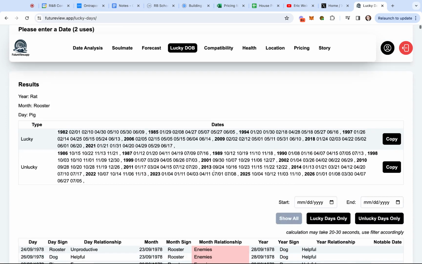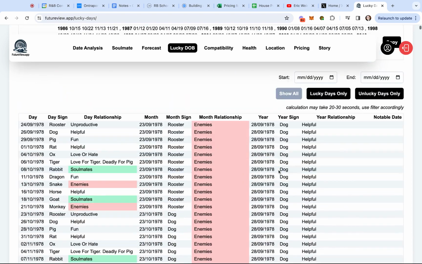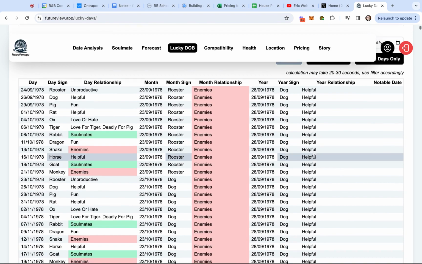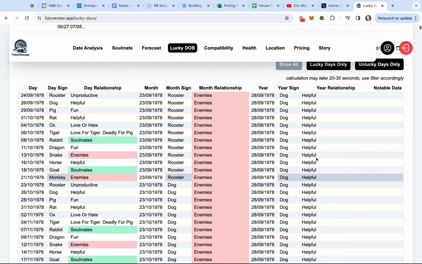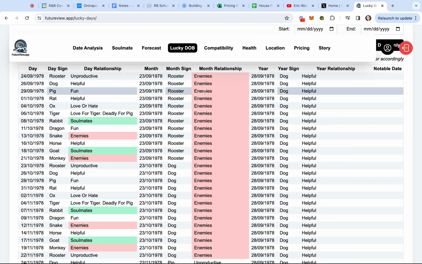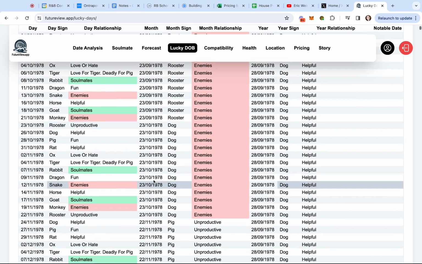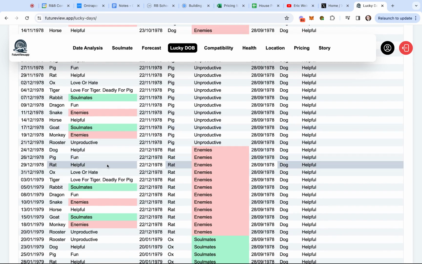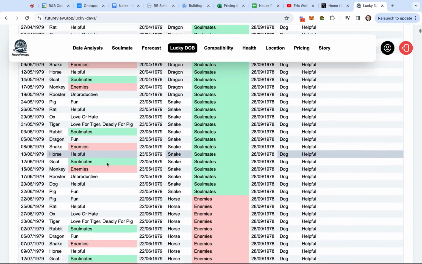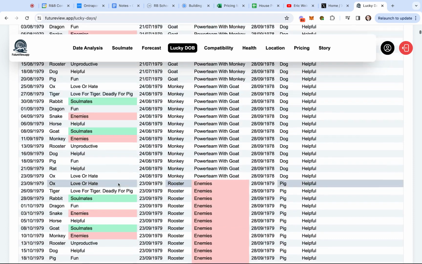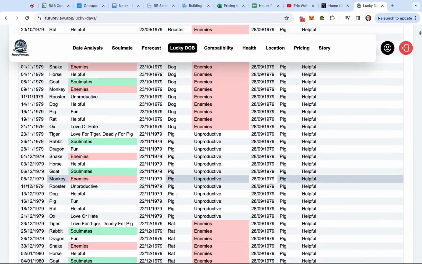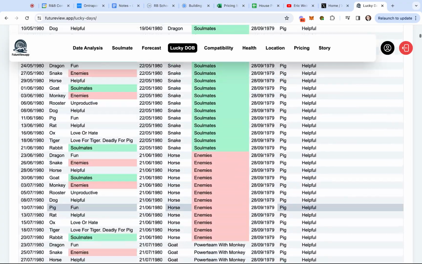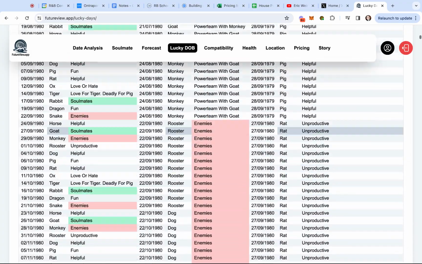So the general concept here, but again, this would be helpful. There's a lot of data here, and I think the average user could use a handhold to understand exactly what is happening here. But enemies suggest unlucky. Soulmates is lucky. That's kind of a translation here as far as I can tell. And these are the dates. These could be potential birth dates of other people. This could be dates that were lucky or unlucky for you in relationship.